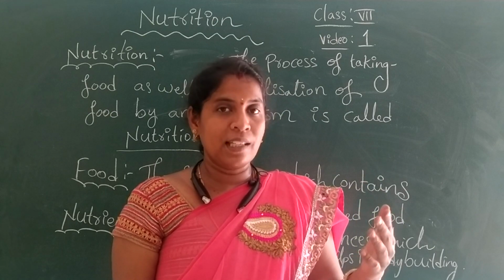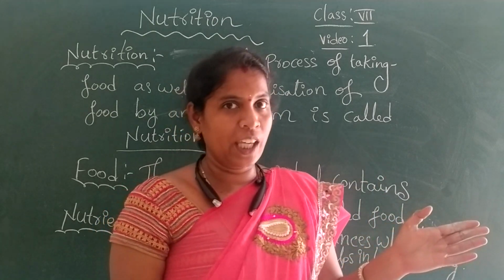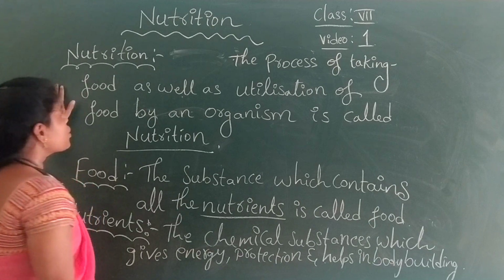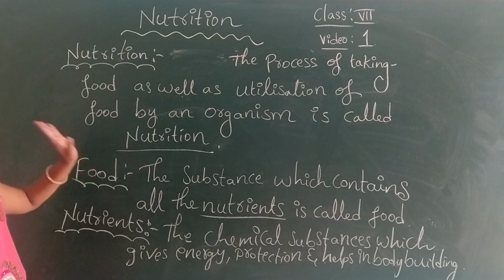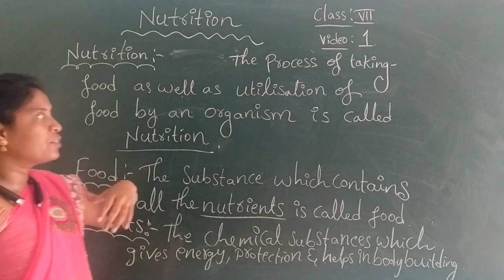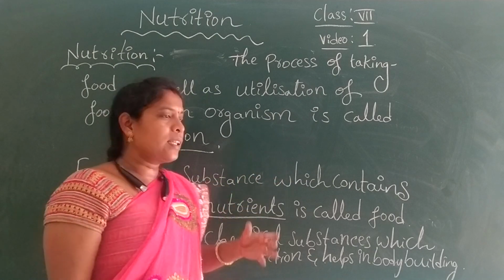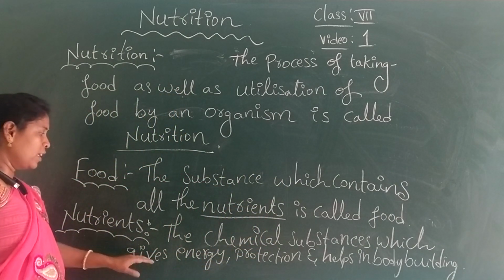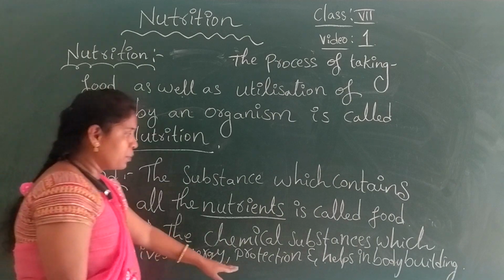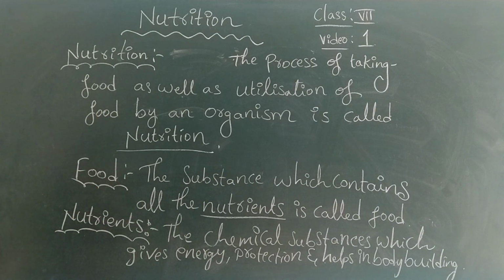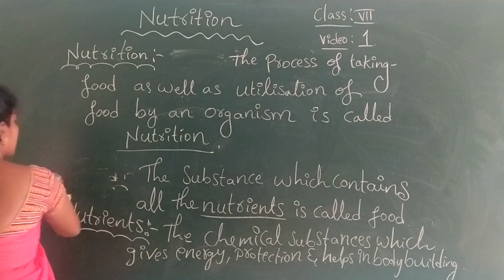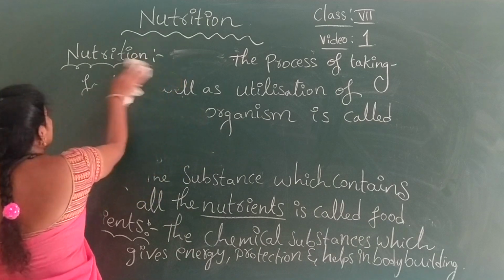So once again I'll revise the class, just 2 minutes, because I'll rub this board. Okay. So now look here. What is nutrition? The process of taking food as well as utilization of food by an organism. Some organisms will take food. That food which we are taking, we utilize in our body for giving energy, for protection and to help in bodybuilding. That material is called food. The taking of the food is called nutrition. Okay. So then what types of nutrients are present here? We look at that.